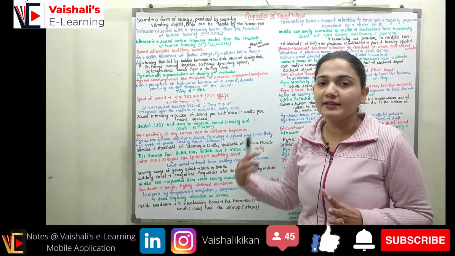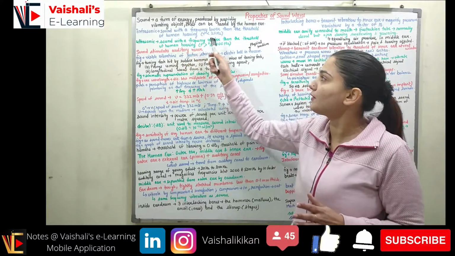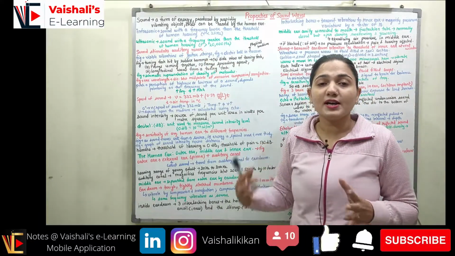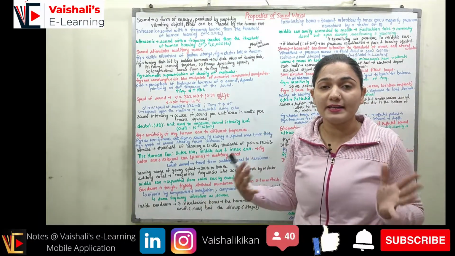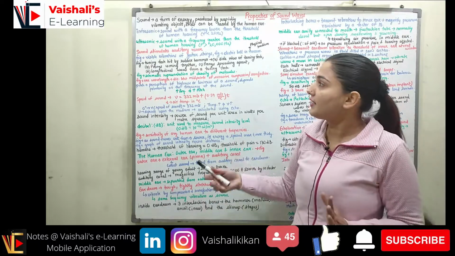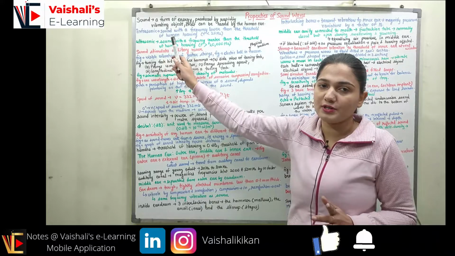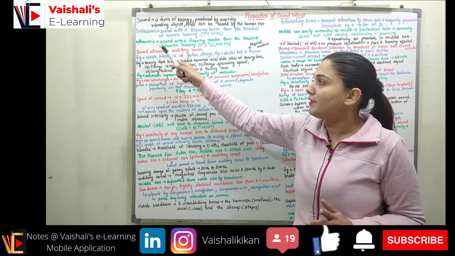On the other hand, ultrasonic sounds are sounds with a frequency greater than the threshold of human hearing, that is, greater than 20,000 Hz. We are going to talk in detail about ultrasonic sound later in this video itself.